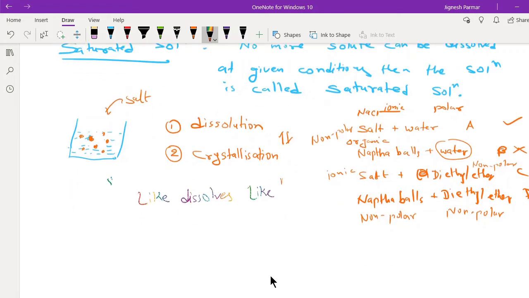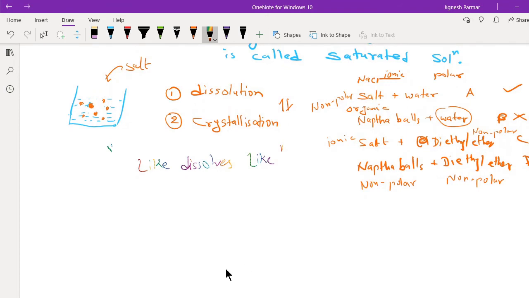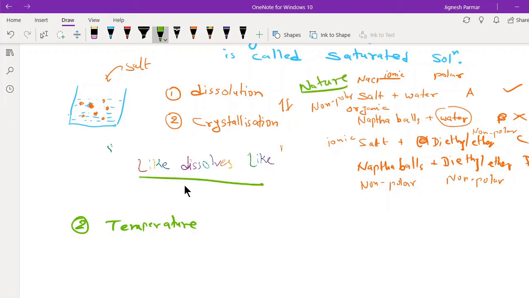Yes, but obviously when we make a solution and you are adding salt, stirring in cold water or normal water, at one stage it will stop dissolving. Now when you start heating, what happens? It starts dissolving. So guys, the second one is temperature. The first one was the nature, the first factor that we have discussed over here, where we come to know that like dissolves like.